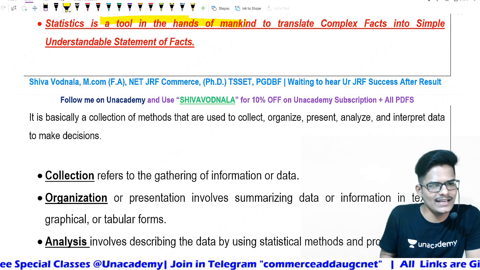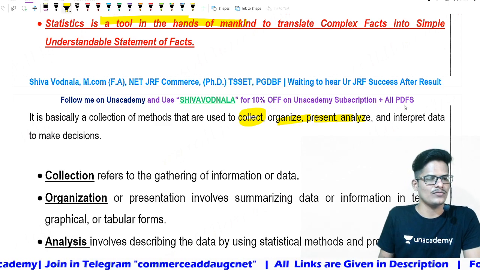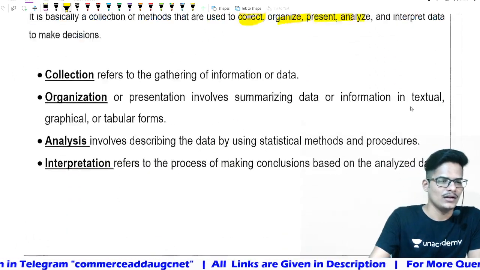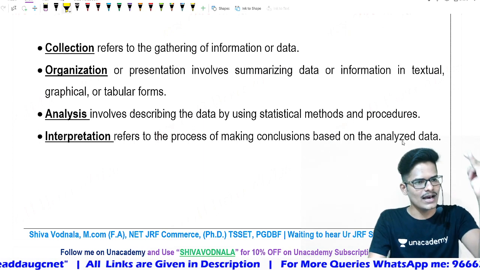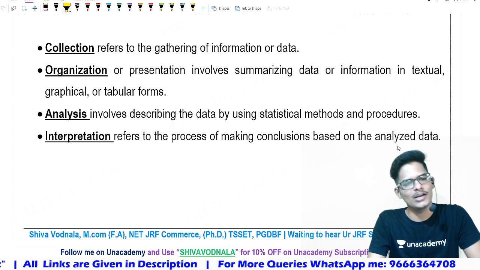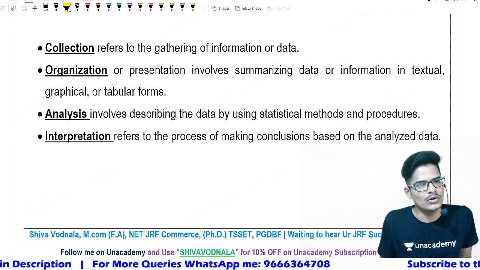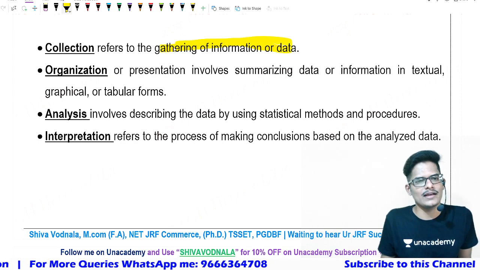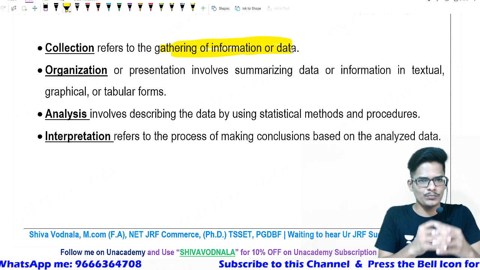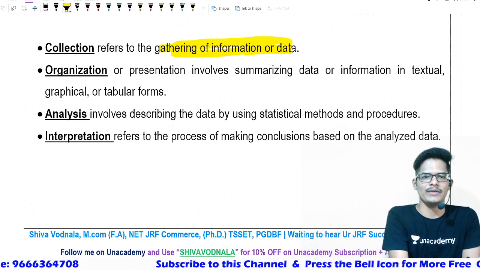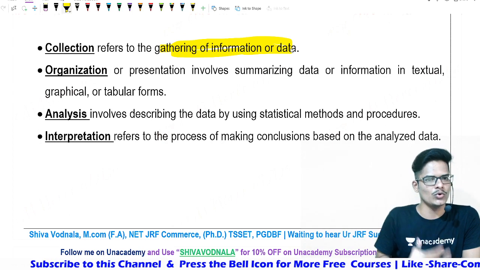So statistics is basically a collection of methods used to collect, organize, present and analyze, and interpret data to make decisions. Now what do we mean by collection? It includes collection, organizing, analysis and interpretation. What does each term mean? Collection refers to gathering of information or data. If I want to know my country's population and census, how many are females, how many are males, how many are employed and unemployed, I want to know these details.